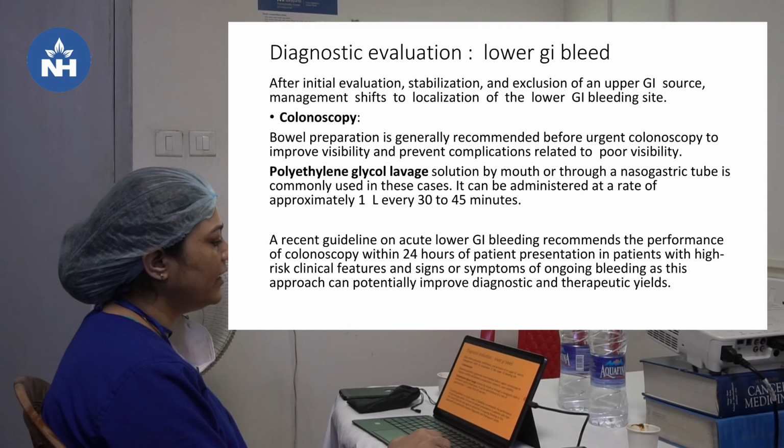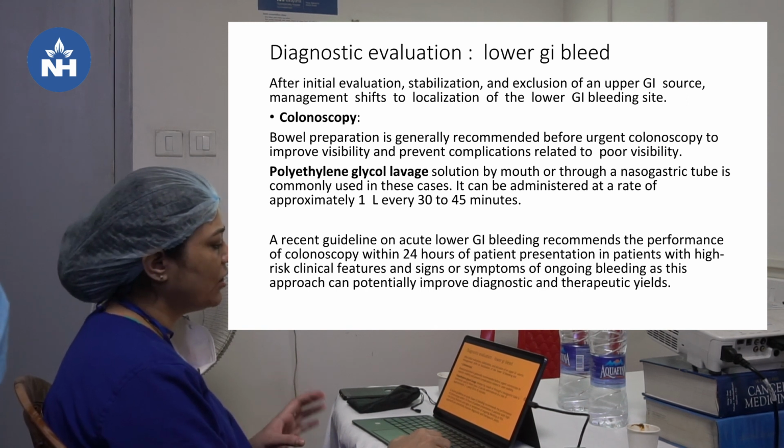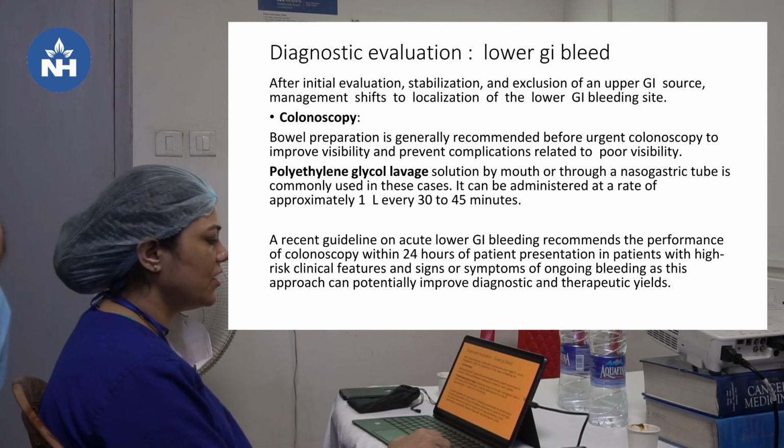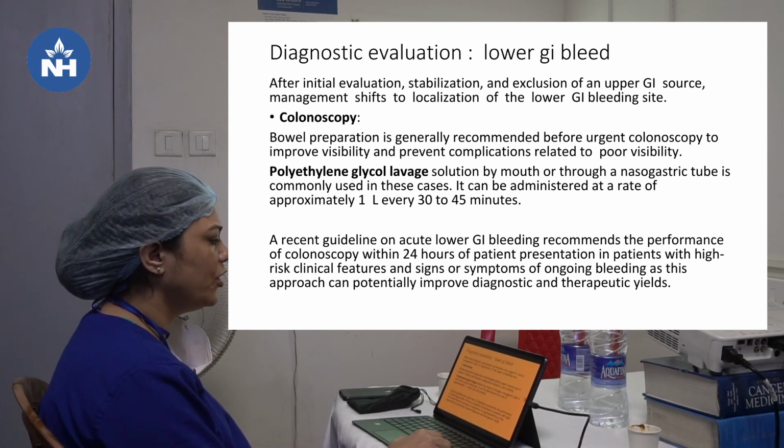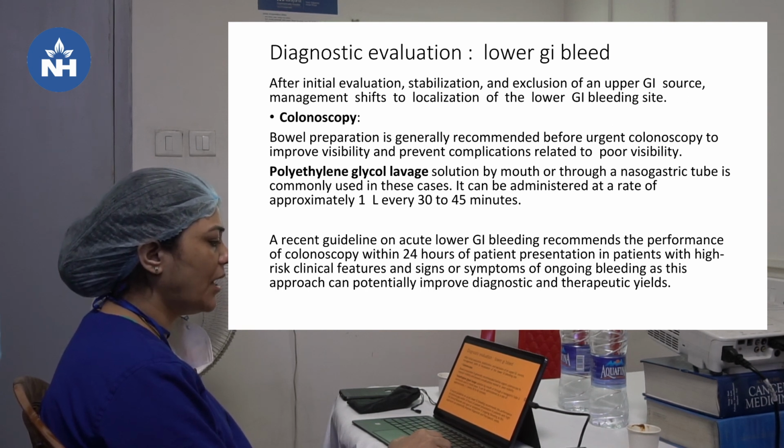So in lower GI bleed, after stabilization and resuscitation, we do diagnostic evaluation by colonoscopy, and bowel preparation is generally recommended before urgent colonoscopy to improve visibility and prevent complications related to poor visibility. Polyethylene glycol lavage solution by mouth or through nasogastric tube is commonly used in these cases, and it can be administered at a rate of approximately 1 liter every 30 to 45 minutes.